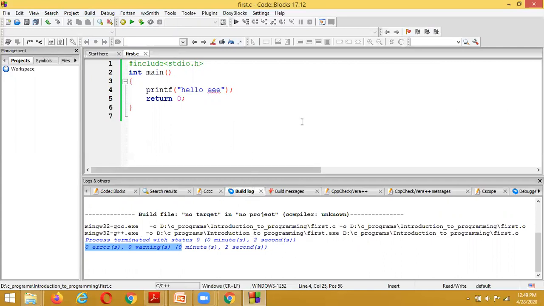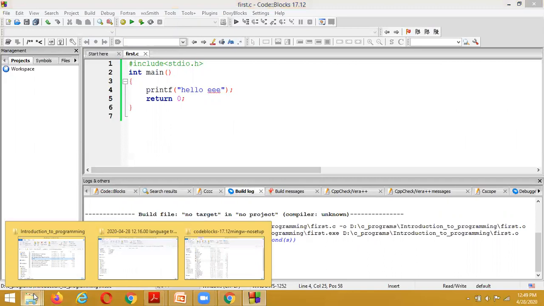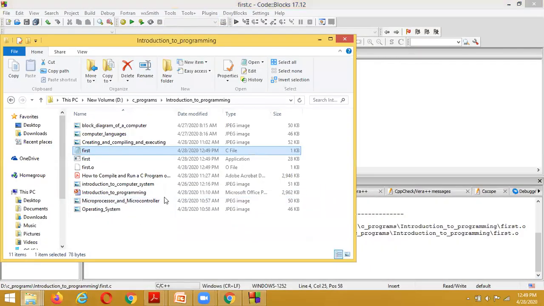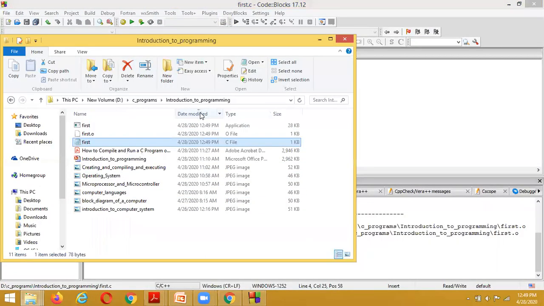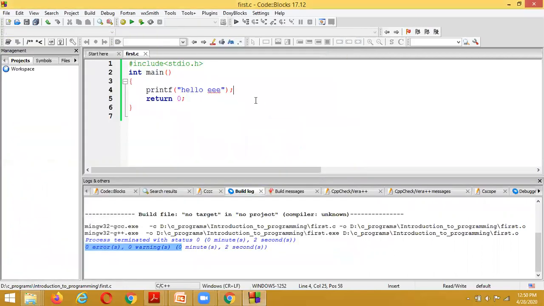And whenever it has been successfully compiled, what are the files it has generated? Just now, what files has it generated? The time now is 12:49. An object file has been generated and one execution file has been generated. Depending on the object file, execution is going to be done. These two files are generated after successful compilation.